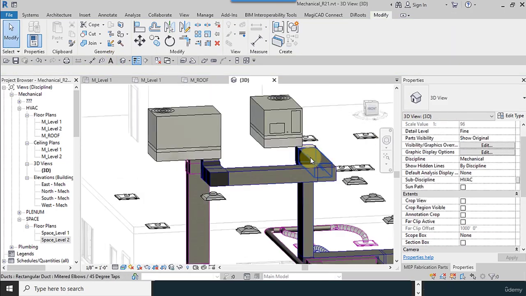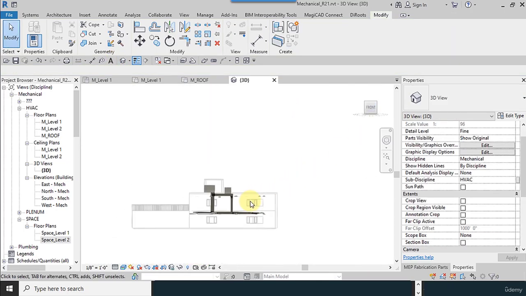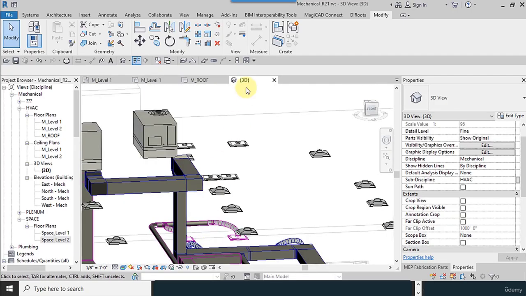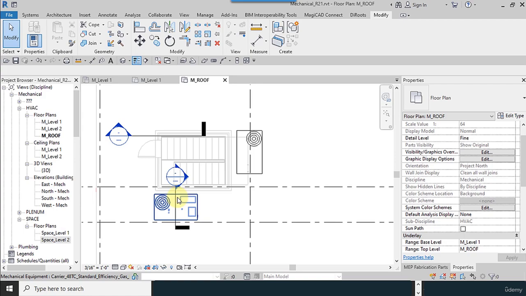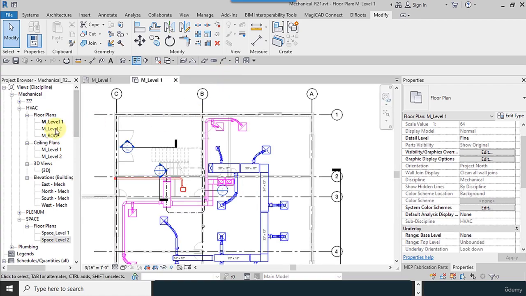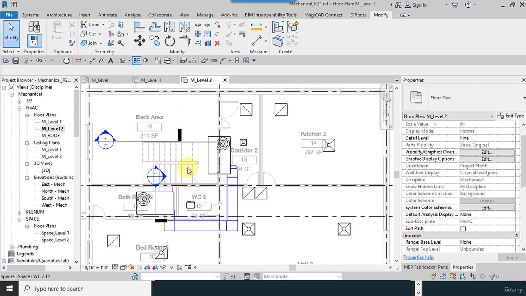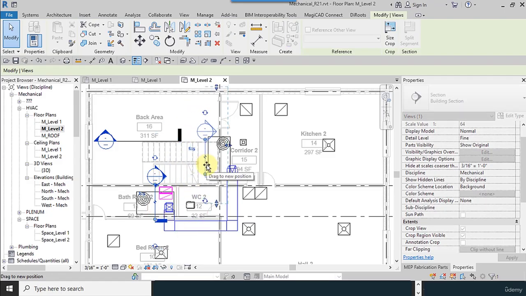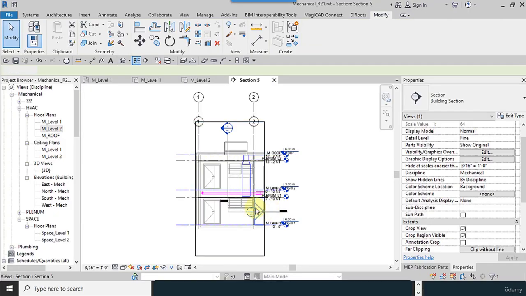I go to the 3D view. As you can see, these are the hatches for the upper level. Then I go to level 2. This is my section plane and I move it to here. Go to view.